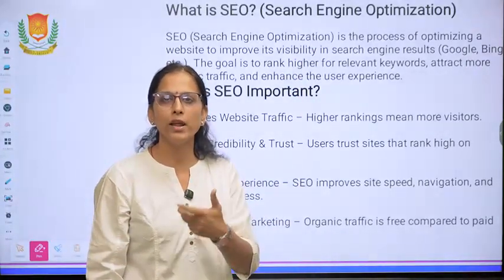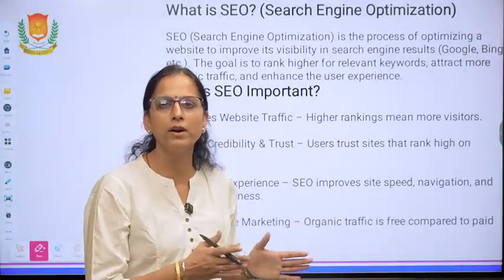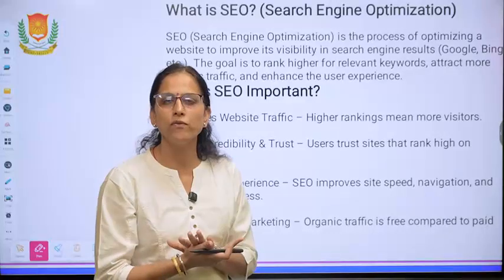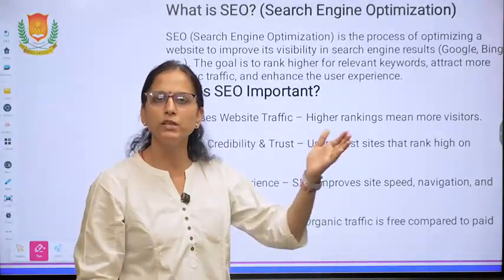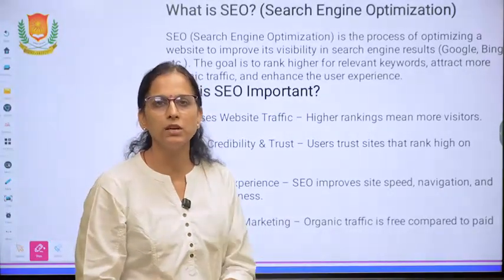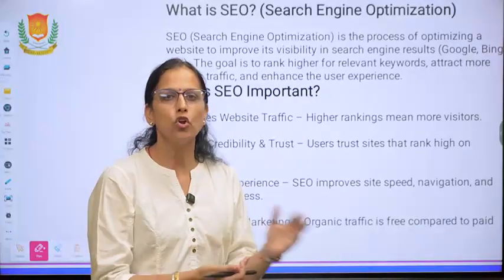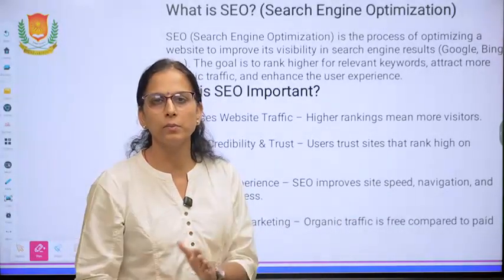So if you have given the proper, appropriate keywords during the creation of websites using meta text, then your website will display in the search engines whenever somebody searches for top 10 educational websites, top 10 hobby classes near me.